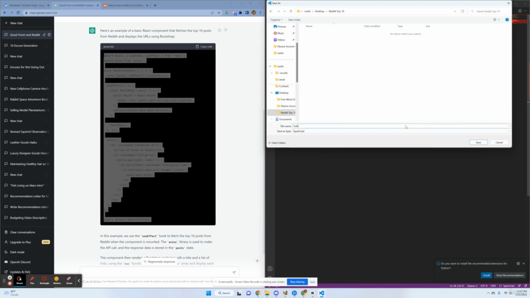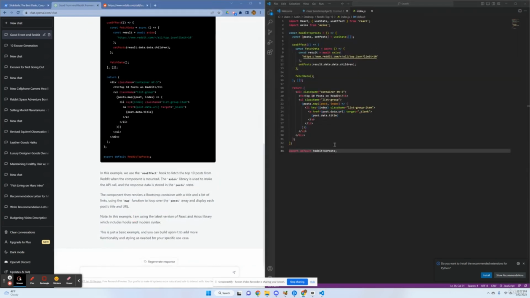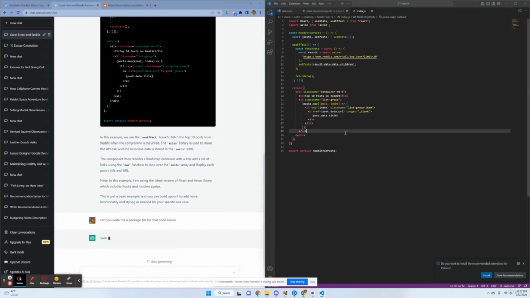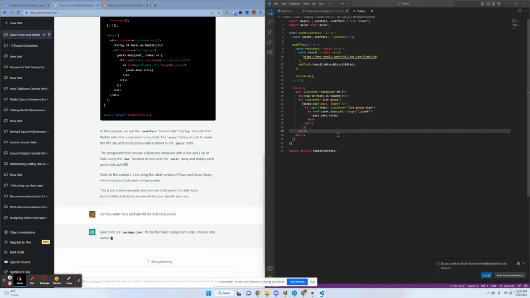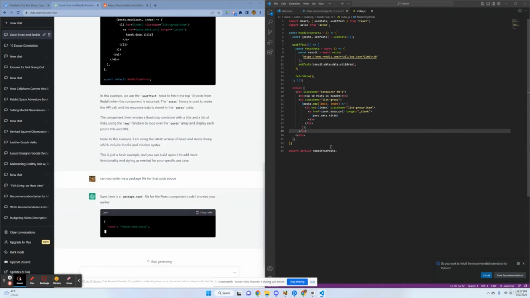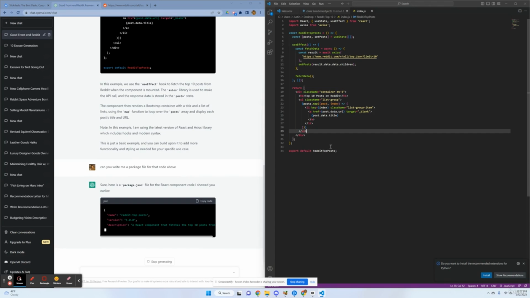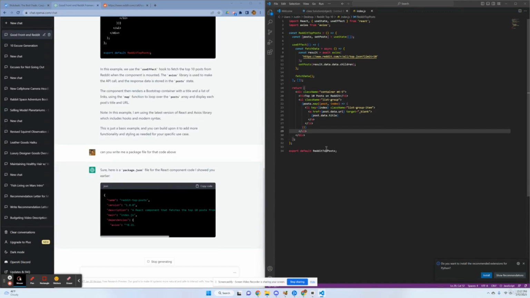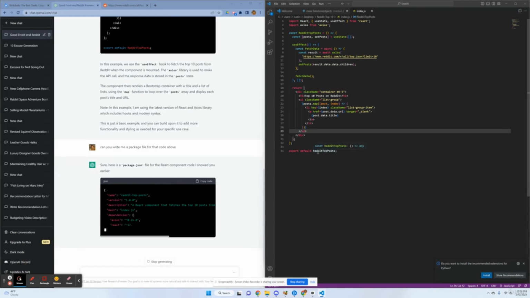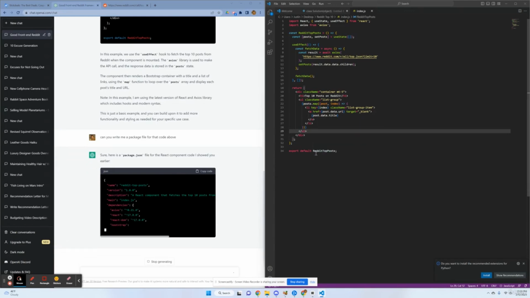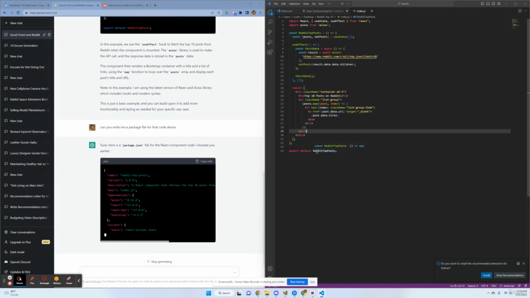So we can call this index.js. And then we can ask it, because we also need a package file, a code above. And through this, we're basically writing out all the code. This is not perfect. There might be some fiddling you still have to do, but this is enough to give you a starting point where you can take this code, edit it, and then get the actual website that you want generated.